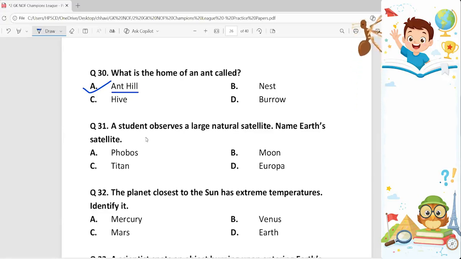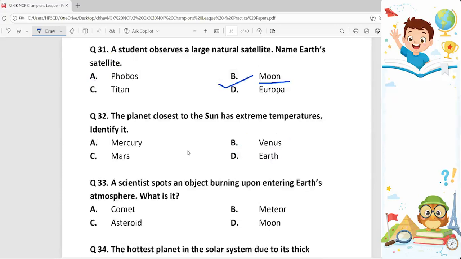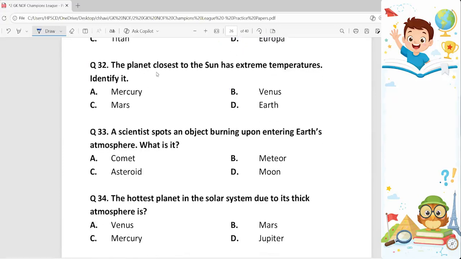31st question. A student observes a large natural satellite. Name Earth's satellite. The options are Phobos, Moon, Titan, and Europa. Our correct answer is Moon, because the Moon is the Earth's only permanent natural satellite. 32. The planet closest to the Sun has extreme temperatures. Identify it. Our correct answer is Mercury, option A. It is the planet closest to the Sun and has extreme temperature.